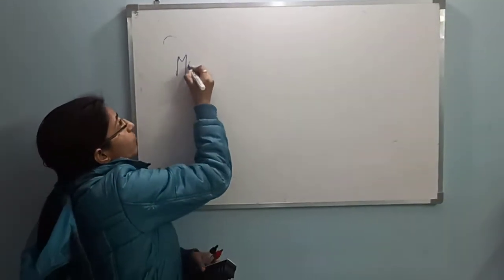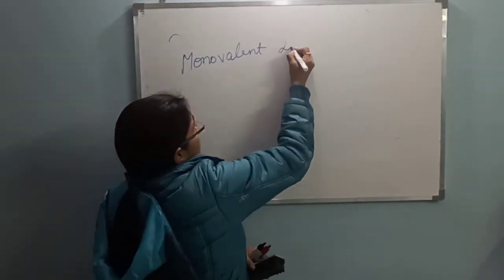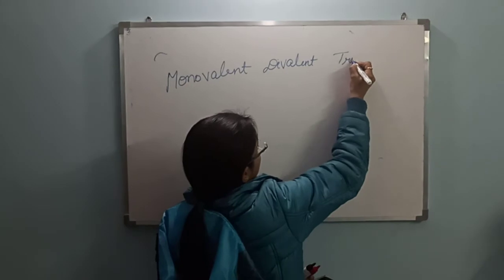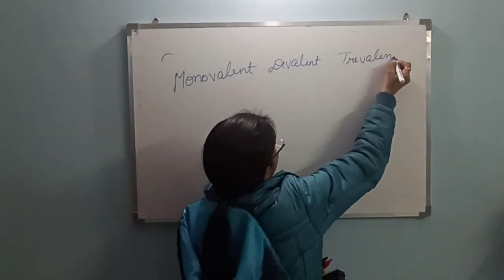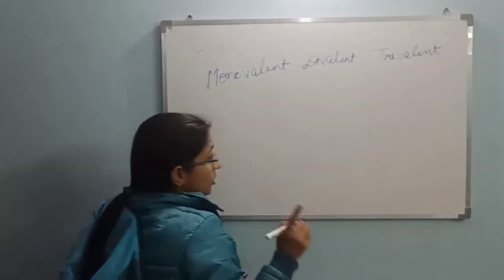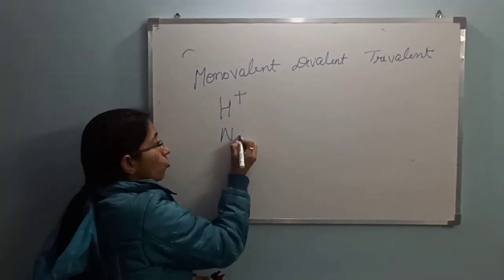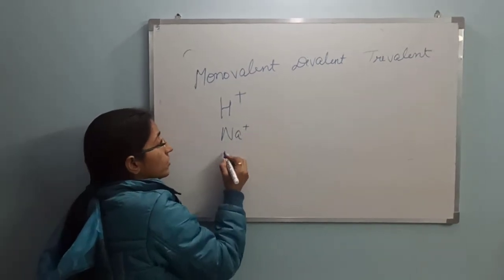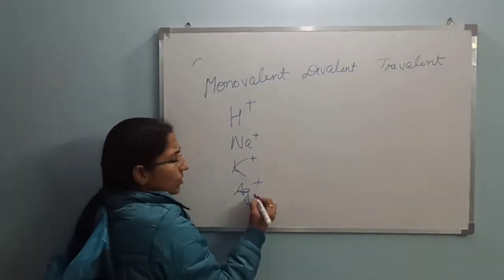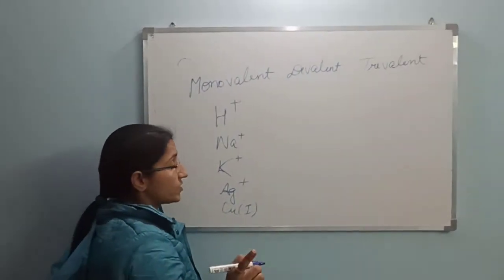What is monovalent, divalent and trivalent? In case of cations, the species which carry the positive charge, monovalent ones include hydrogen, sodium, potassium, silver. Copper is an exception, as we have 2 valencies of copper.